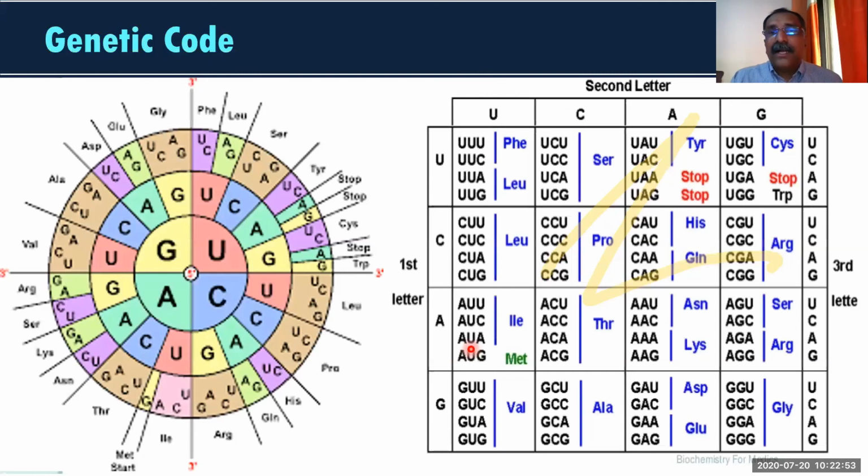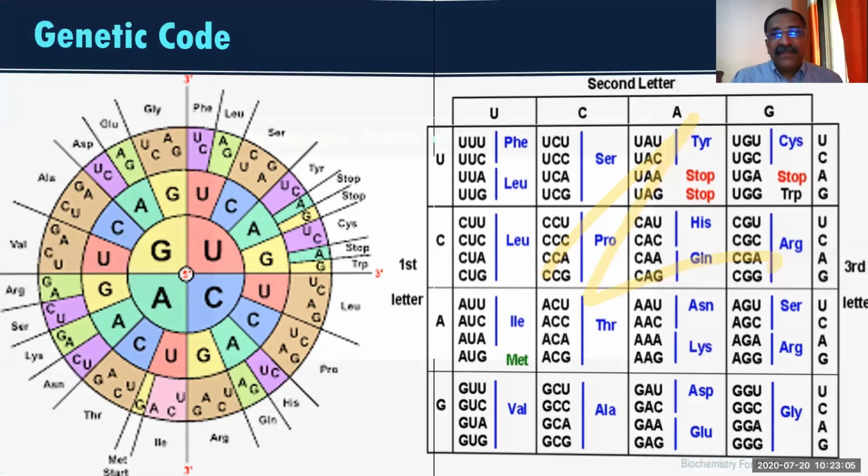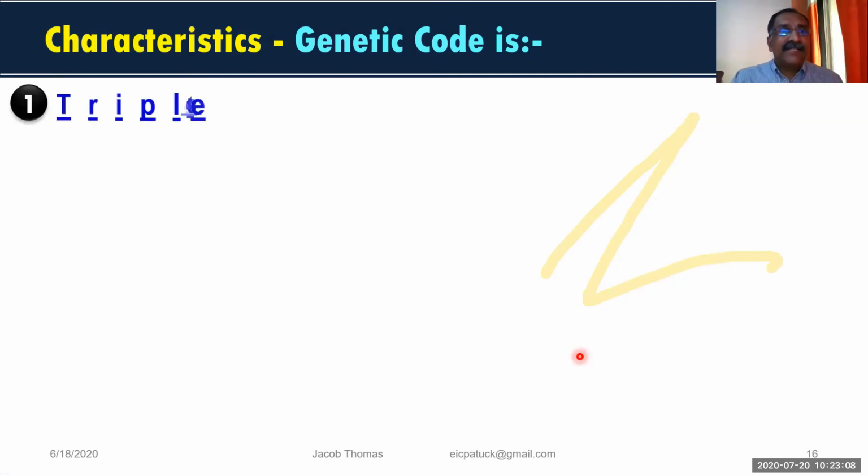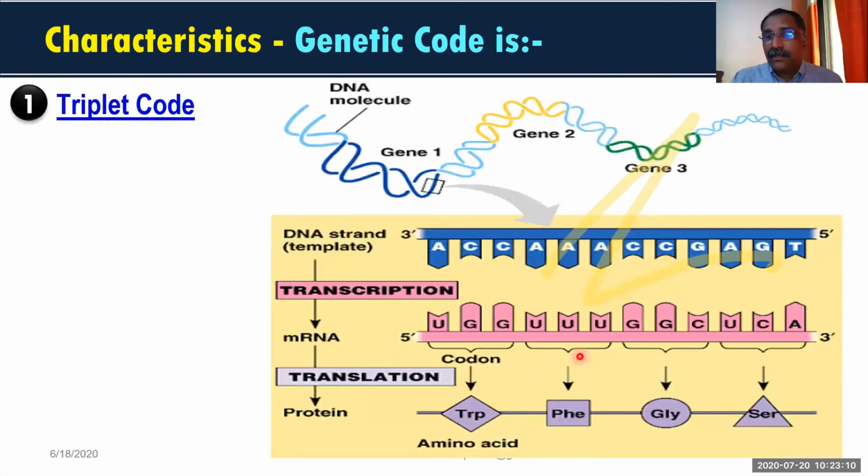And then I told you all these things. The codons are represented by a first letter, a second letter, and a third letter. And this way you can create it. It's very simple. 64 codons you can create like this. Then we have seen the characteristics. In characteristics, we have seen every codon is made up of 3 nitrogen bases or 3 nucleotides. So each genetic code we can say is a triplet code.